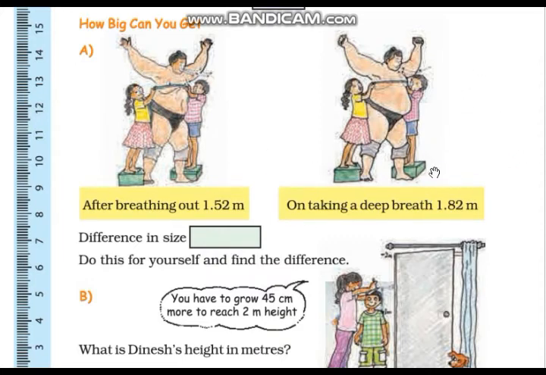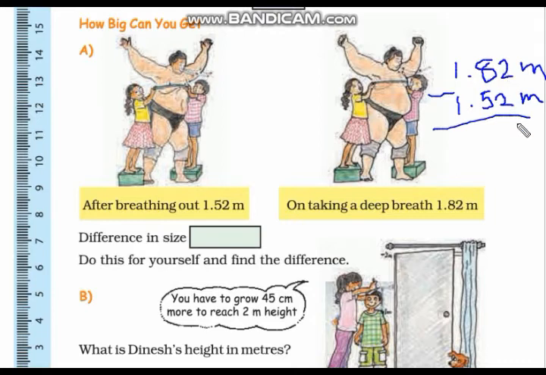So 1.82 meter minus 1.52 meter. 2 minus 2, 0. 8 minus 5, 3. Decimal point, and here 0, and this is meter. So 0.30 meter is the difference.